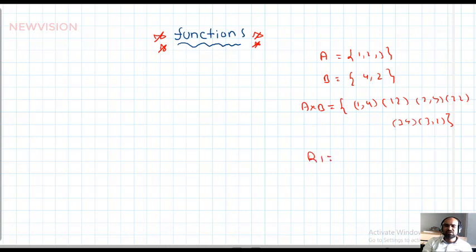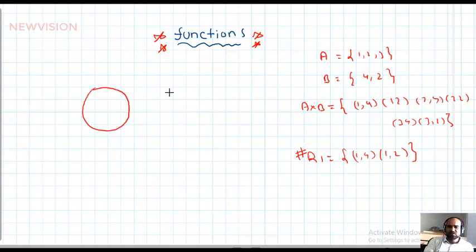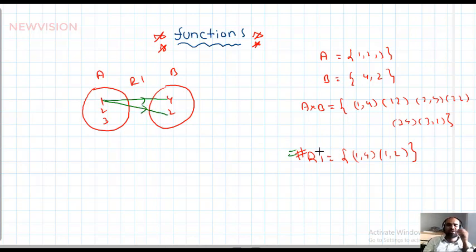One of the relations, R1, is taken as {(1,4), (1,2)}. So this is one of the relations from A to B. A function is also a special type of relation. What is special about it? I will explain through this example only, students. For this R1, I can write an arrow diagram. Here is R1, here the A set, here the B set, with 1, 2, 3 and 4, 2. What happened in this relation? 1 is paired with 4 and 1 is paired with 2. This is called a relation from A to B.